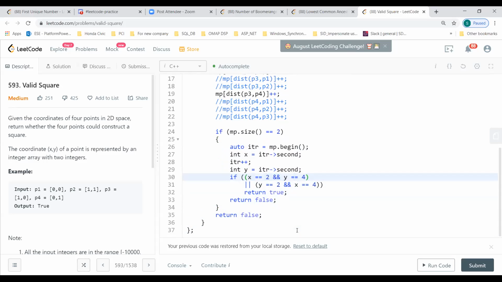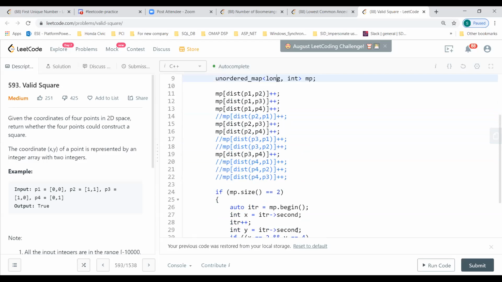What is it doing, x equal to 2 and y equal to 4? I'm trying to find if two of my values match, because I will have diagonals, right? So the diagonals will be 2. And my x and y are nothing but the counts of the distances I have. In my map, I'm adding all these distances. Whenever I have a distance, I increment the frequency count of that distance.